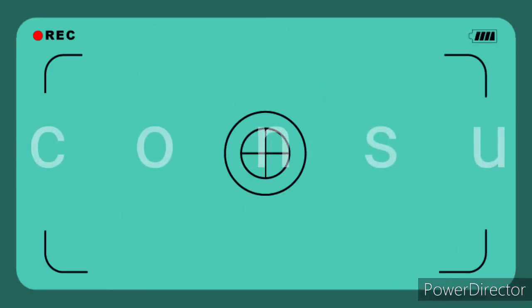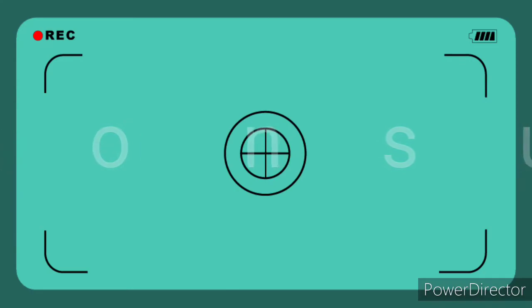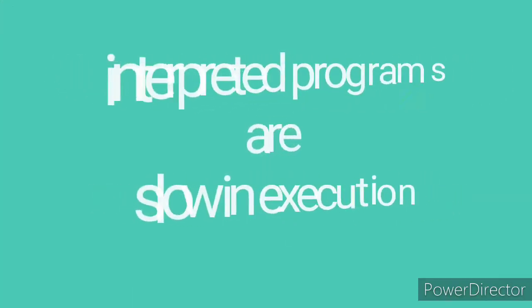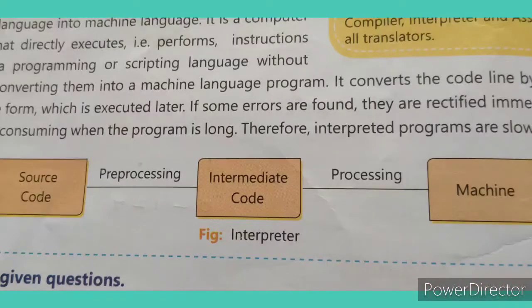It can be very time consuming when the program is long. Therefore, interpreter programs are slow in execution. What is the difference between compiler and interpreter? Compiler converts the whole program, but interpreter converts line by line.